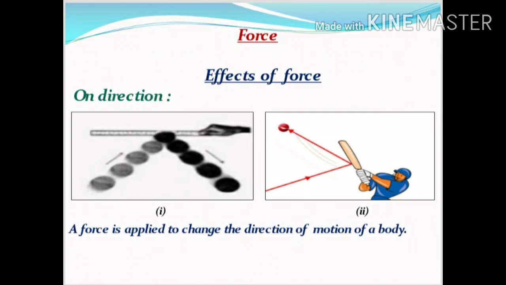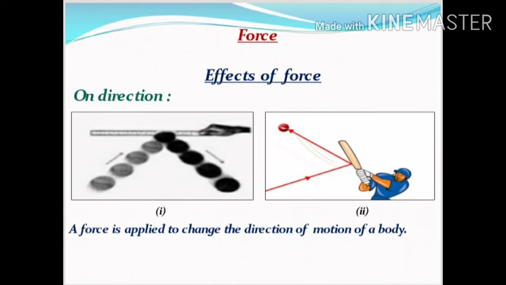On direction, look at the first picture. Place a ruler in the path of the moving ball. Make sure it is placed at an angle to the moving ball. What do you find when the ball hits the ruler? Repeat this activity by placing the ruler at different angles to the path of the moving ball. We observe it will change its direction on hitting the ruler. This is because the ruler applies a force on it to change its direction.